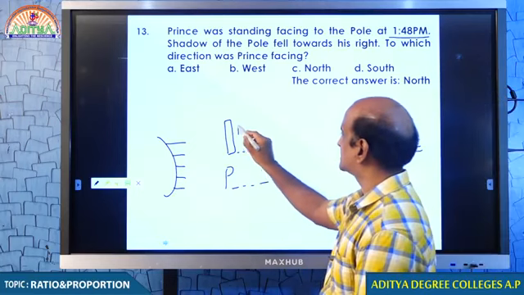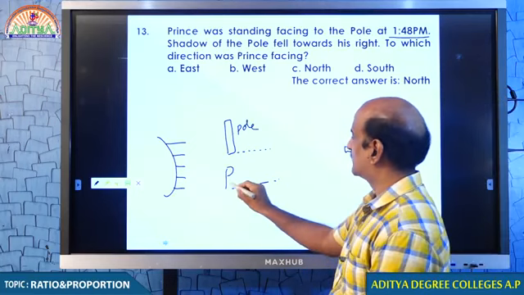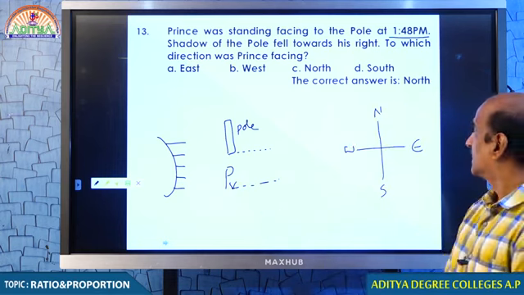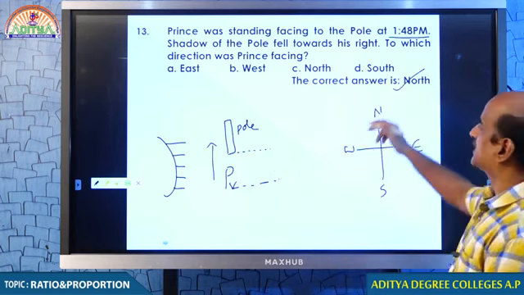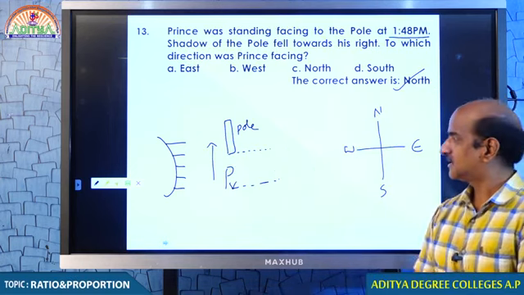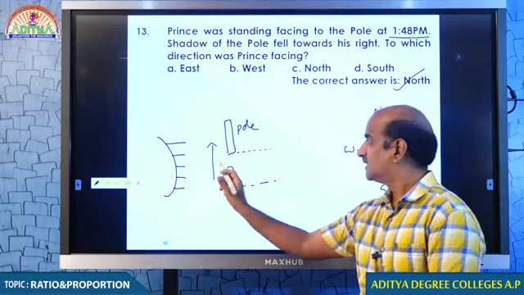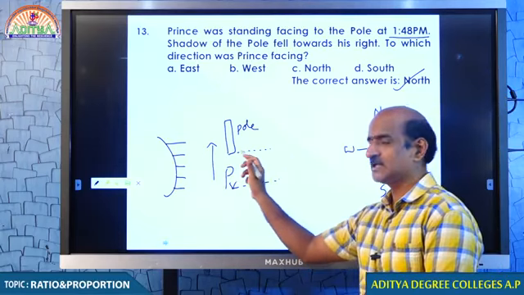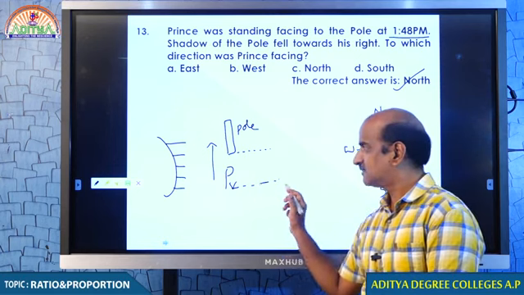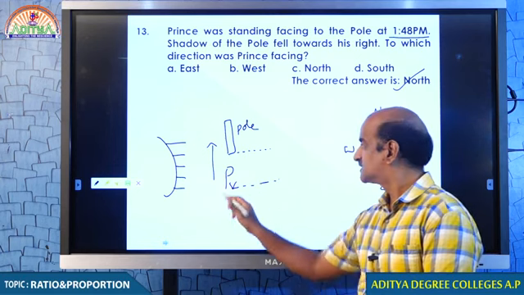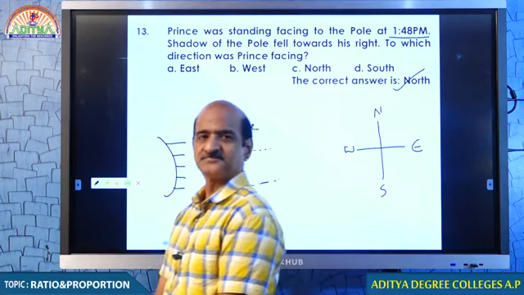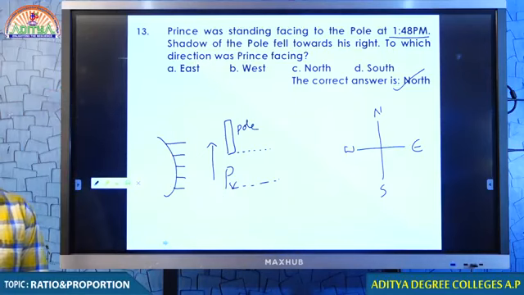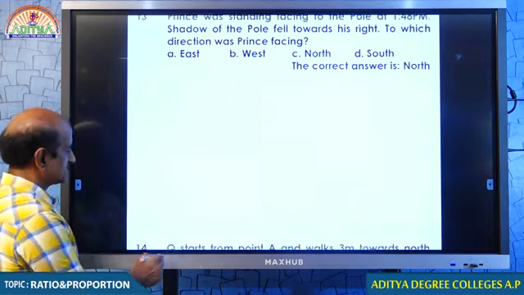What is this, my dear students? This is pole. And who is this? This is Prince. And hence Prince must be facing north. Because here you have sun, therefore shadow of the pole can be seen over here. That is nothing but right side of Prince. Therefore Prince must be facing to the north. I hope there is no confusion in this question. We move on to next question.